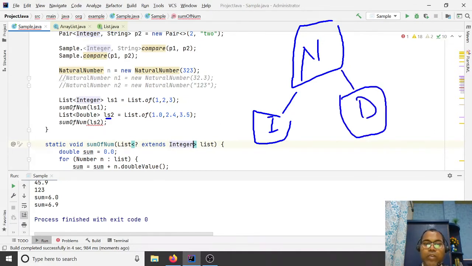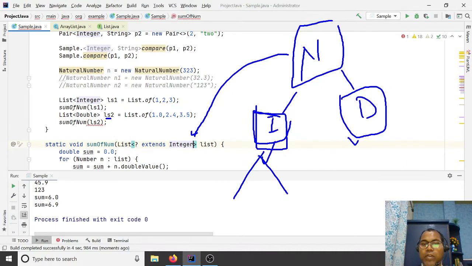So whenever you say Number, then both are allowed. But when you say only the Integer class, then Integer and all its subclasses are allowed, and this is not allowed. So here you cannot allow this. The generic says that the wildcard supports anything that is a subclass of Integer or Integer itself.